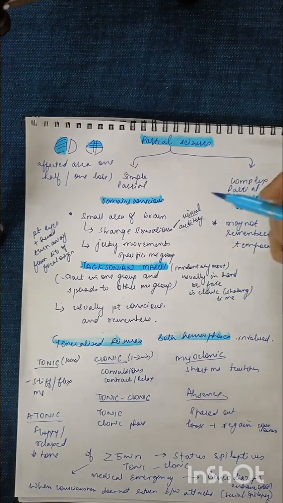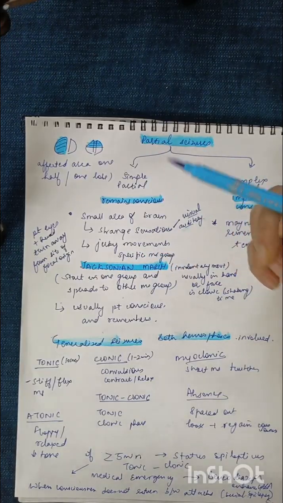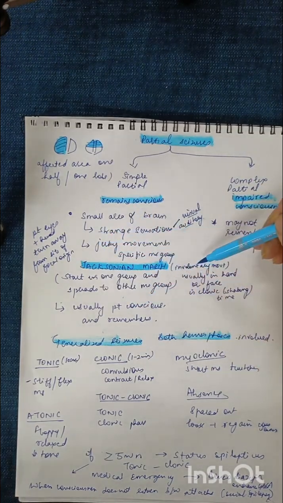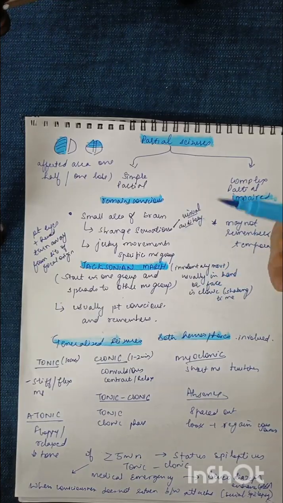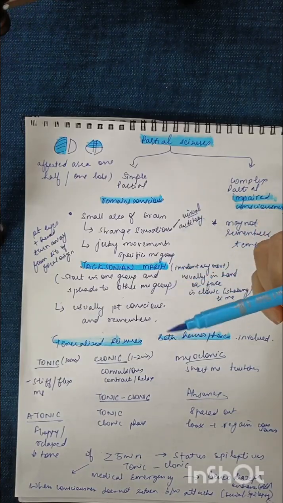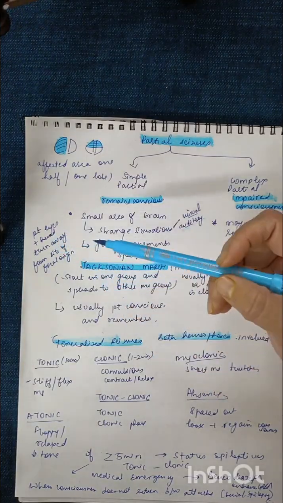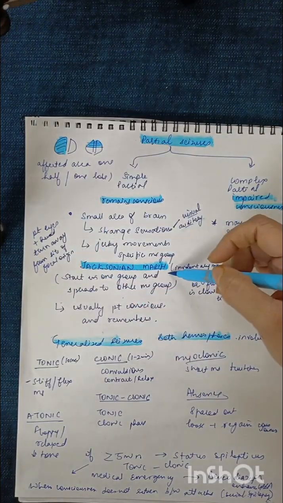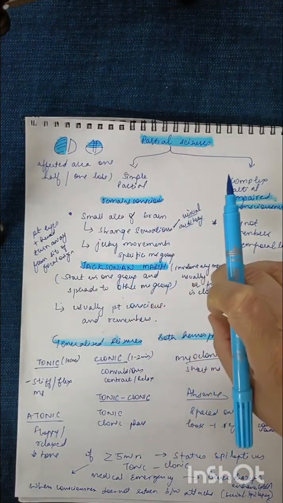Clonic type is when the tone of the muscle increases and a sudden shaking movement takes place. So Jacksonian march starts from a small muscle group of one hand, then it involves the hand, then the whole arm. Fine. So this is called a Jacksonian march. It can happen in the face also. There can be twitching of the eye as well as winking of the eyelids. And here you can see the patient's head will turn away from the site of its focal origin. Fine. This is one of the things which we see. And here the patient is very much conscious and remembers that this episode has happened.